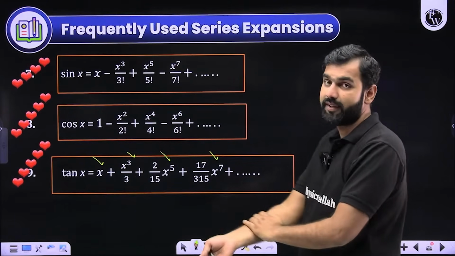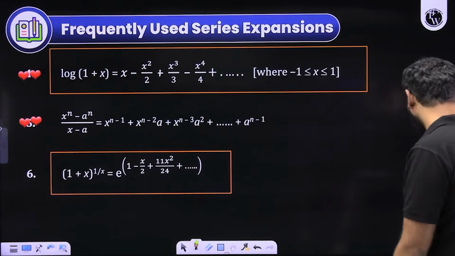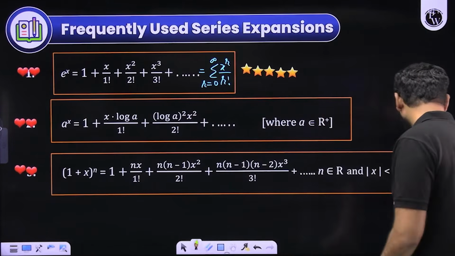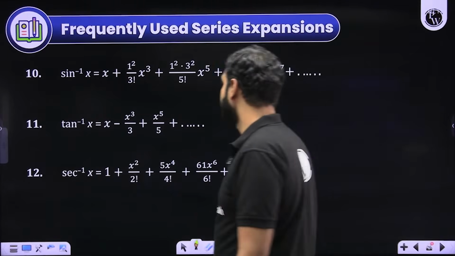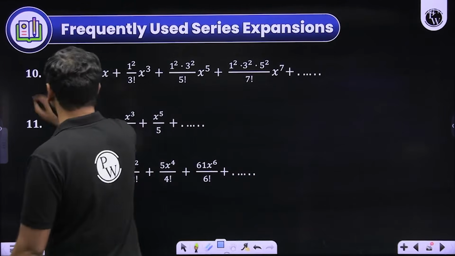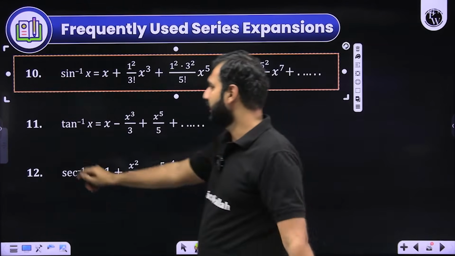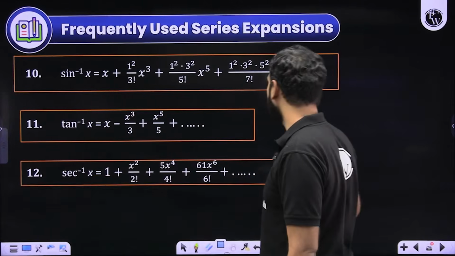So these are the 3 which are very, very crucial ones. Along with this, of course, you should remember log 1 plus x. You should remember e to the power x. You should have these at your fingertips because questions are asked on these expansions. Of course, along with that, there are some more. For example, look at the expansions of sine inverse x. This is how you write it. The expansion of tan inverse x. This is how you write it. And the expansion of sec inverse x. This is how you write and remember it.